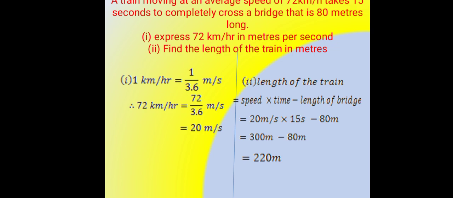A train moving at an average speed of 72 km per hour takes 15 seconds to completely cross a bridge that is 80 meters long. 1. Express 72 km per hour in meters per second. 2. Find the length of the train in meters.